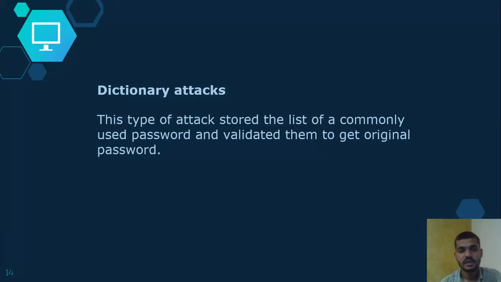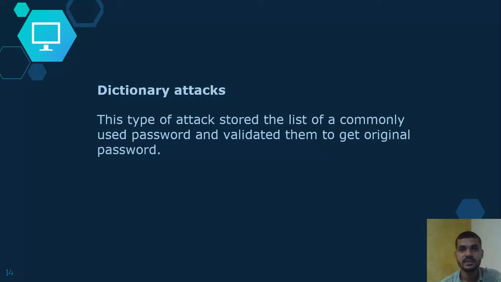Next attack is dictionary attacks. In dictionary attacks, this type of attacker stores a list of commonly used passwords and validates them to get the original password. You know that users actually use one word for the password. It may be easy for them to remember. It may be their name or some common words. Attackers have a dictionary of millions or thousands of passwords which users might think of.